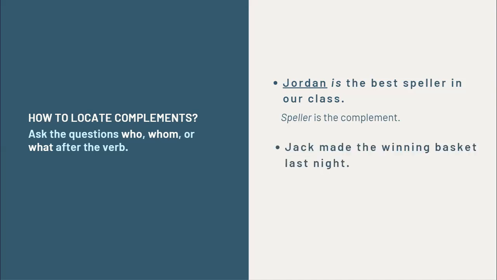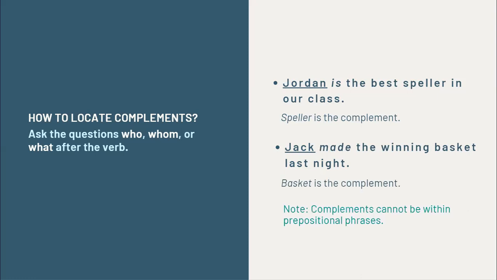Another example, Jack made the winning basket last night. Jack, the subject, made the verb, and then you ask who, whom, or what after the verb. Who made, whom made, or what made? The answer?